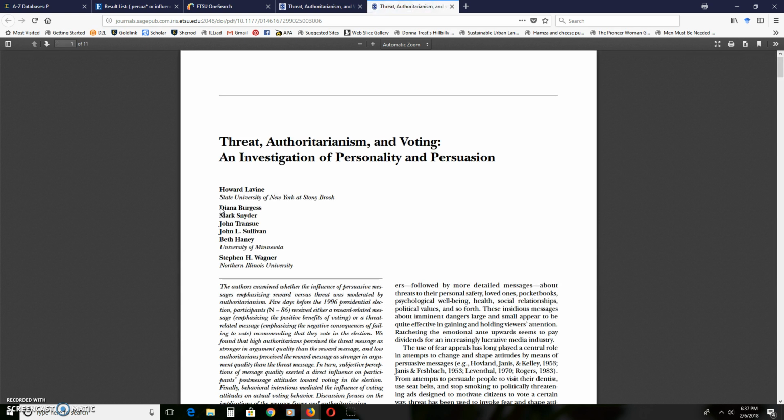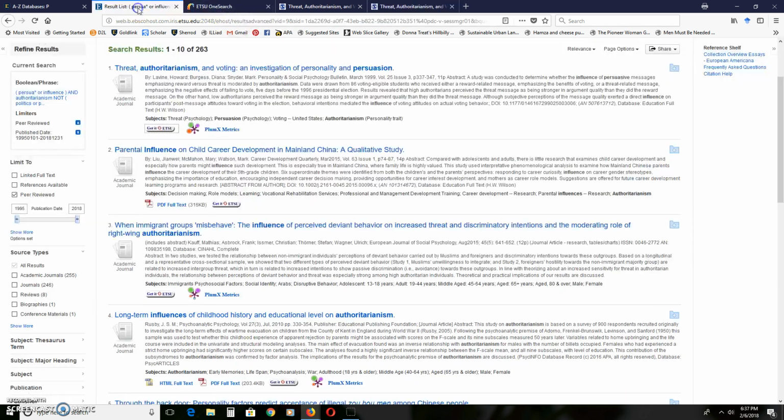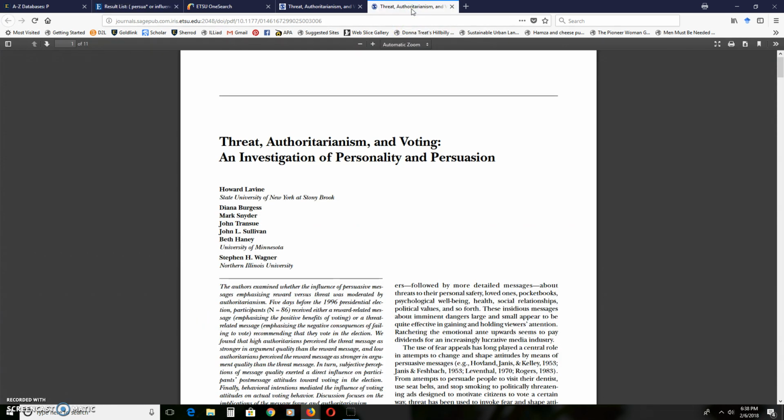I got the article. So you're looking at like 2 minutes or so from finding the thing in a database to having it. And that was because I was willing to, back here on that list of results, I didn't just look for those that say PDF full text. I looked at Get at ETSU, didn't say PDF full text on it, but over here, I got the PDF full text, right? So again, just keep your mind open to those things.